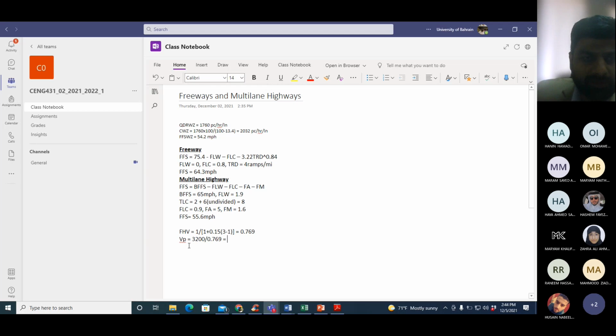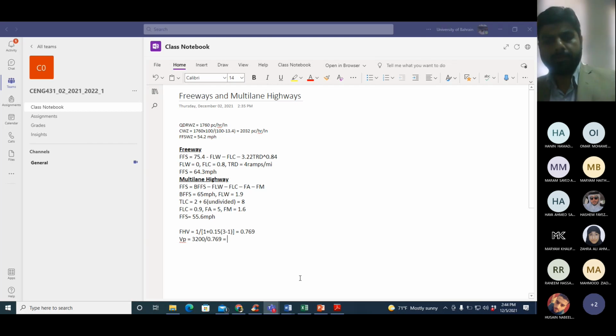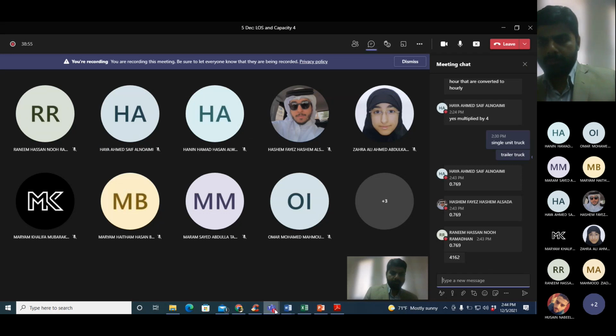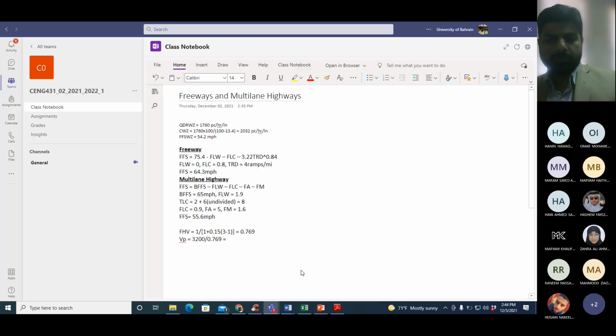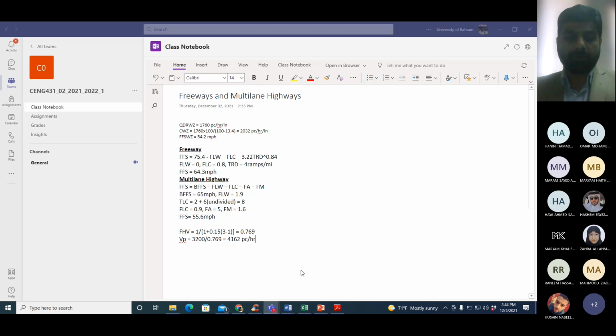So how much is this? 4162. Now this 4162 is passenger cars per hour. The actual volume is 3200 vehicles per hour. It has been converted to 4162 passenger cars per hour. This is one way of doing it.